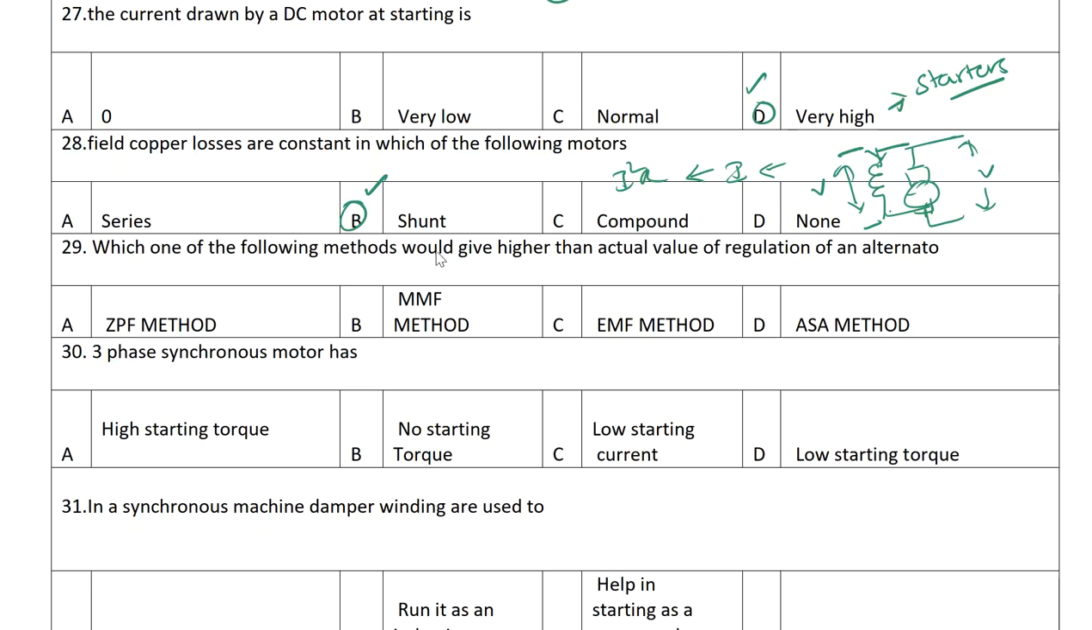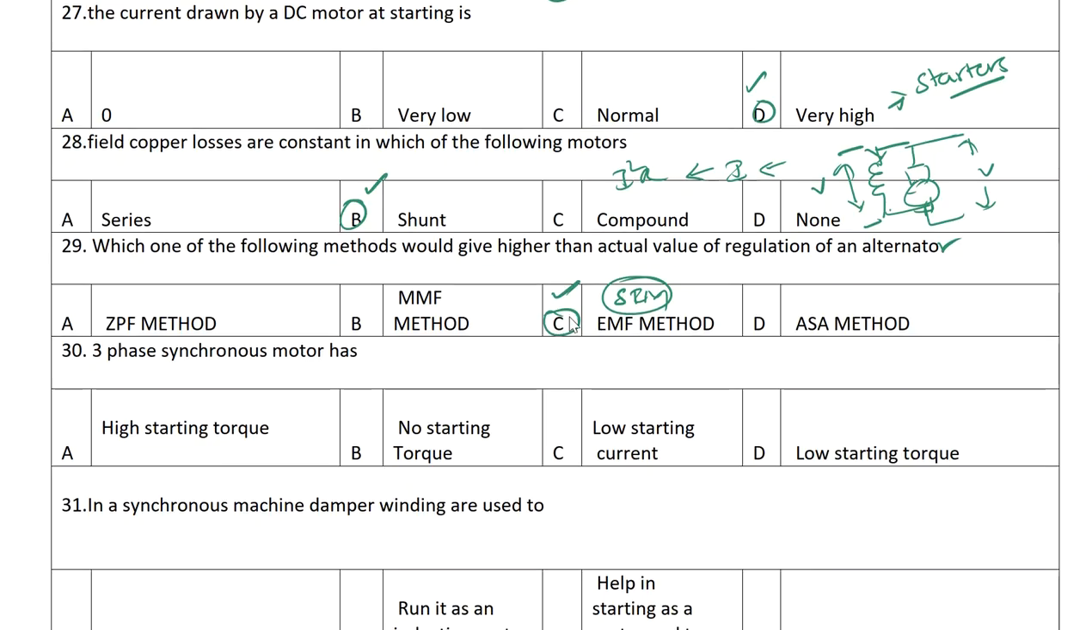Next one. Which of the following methods would give a higher than actual value of regulation in an alternator? Okay, in an alternator. So that is a ZPF method, MMF method, EMF method, AC method. In the EMF method, or synchronous impedance method, what will happen is it will give the value of the voltage regulation which is higher than the actual value. So answer is C. Next one.